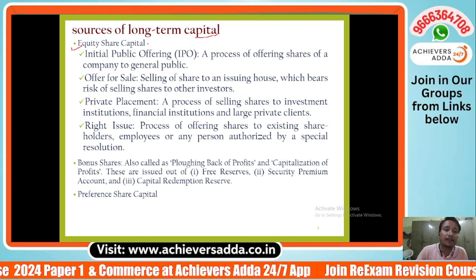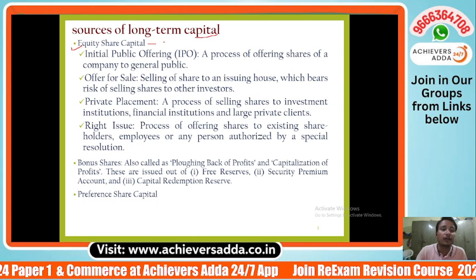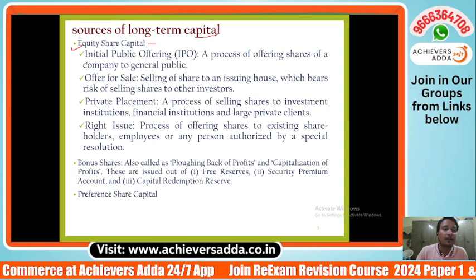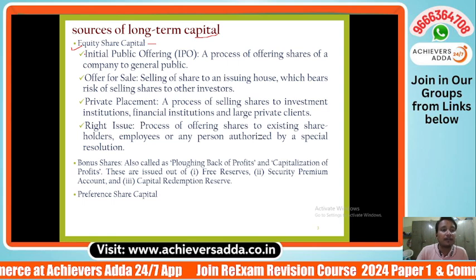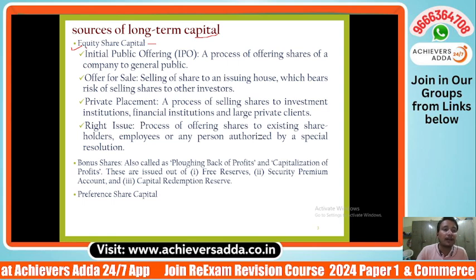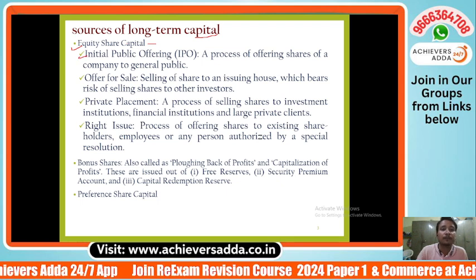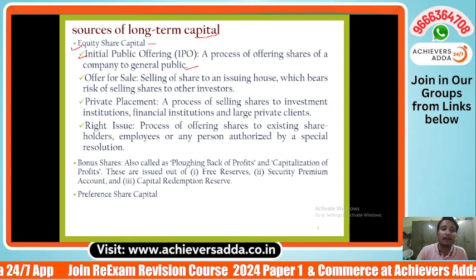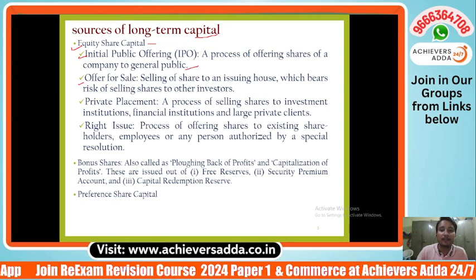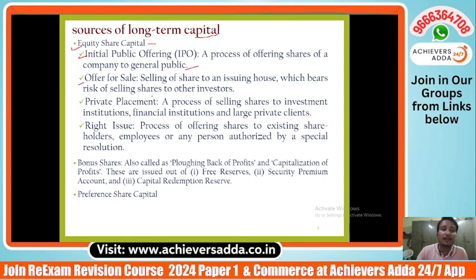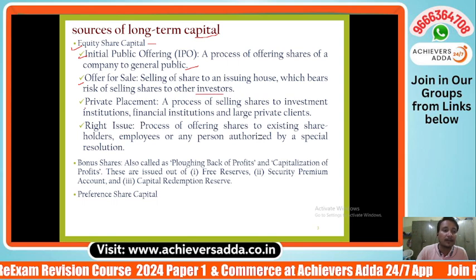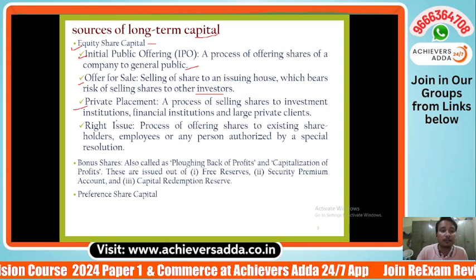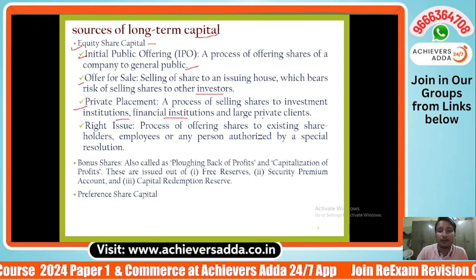Equity shareholders are the real owners of a company. You already know there are two types of shares, equity as well as preference share. There are various ways by which an organization can raise funds through equity share capital. First one is IPO, initial public offering, a process of offering shares of a company to the general public. Offer for sale: selling of shares to an issuing house which bears the risk of selling shares to other investors. Third one is private placement, a process of selling shares to investment institutions, financial institutions, and large private clients.